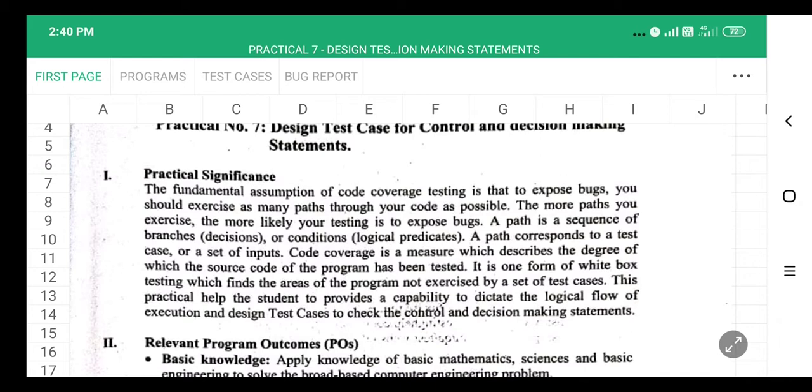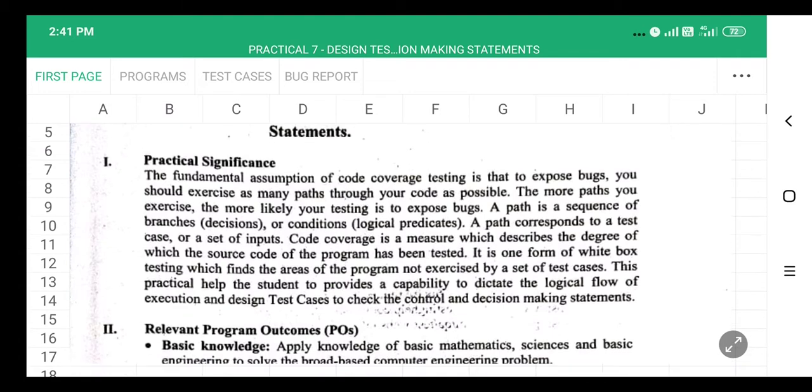I have already given you the programs. You need to prepare test cases, as I have already told you in a previous practical. From now onwards I am not going to give you test cases, because in your theory paper there is a question: you need to prepare test cases for a particular application. So what kind of things should be considered while preparing test cases, you need to be familiar with that also. That's why I have given this task to you. So you need to prepare test cases for that too.